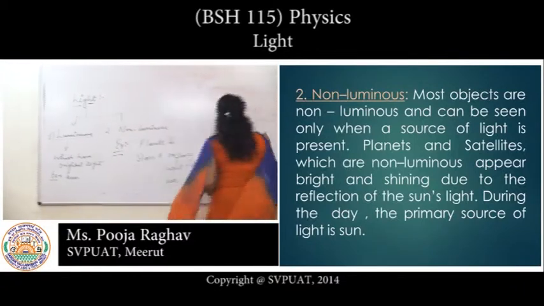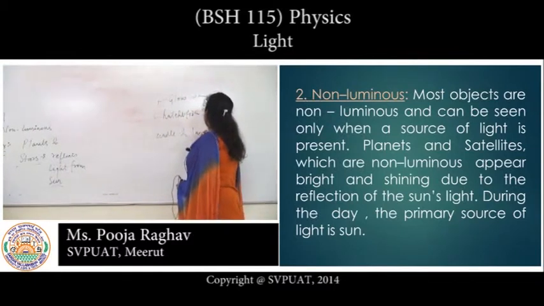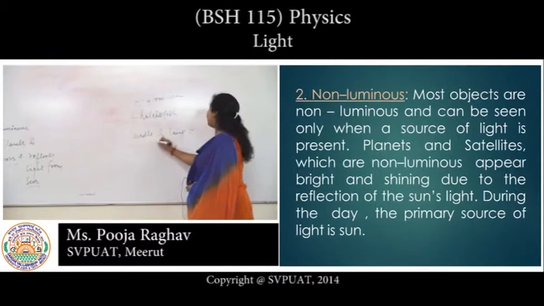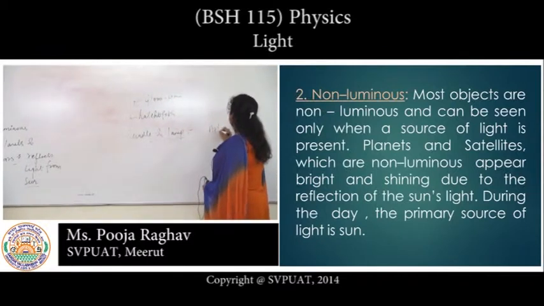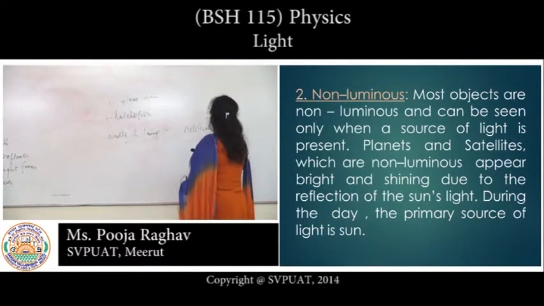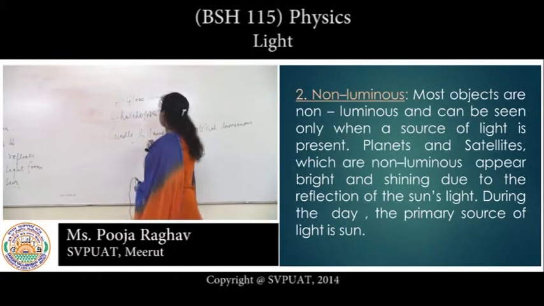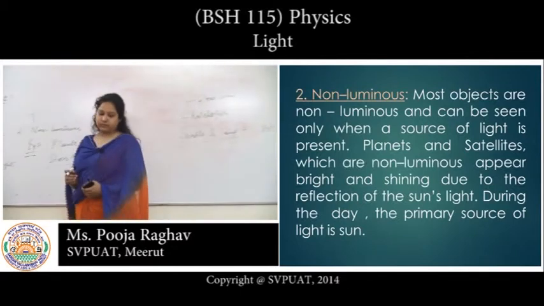We have talked about candles and lamps. They are artificial luminous objects because these are all man-made things, not natural.